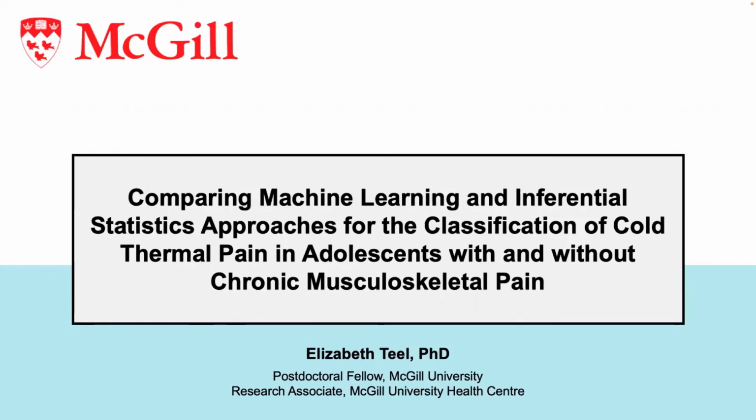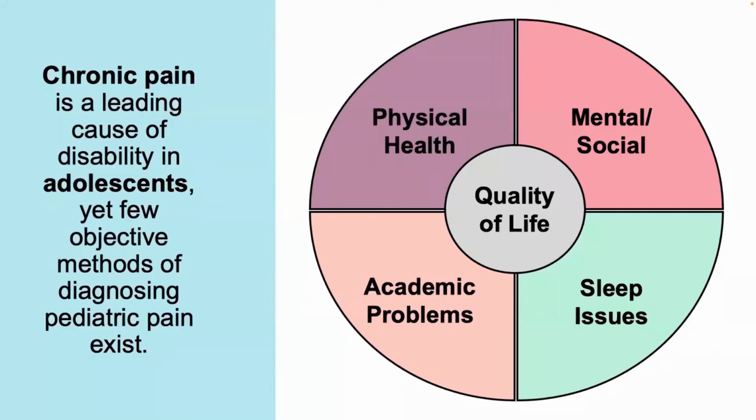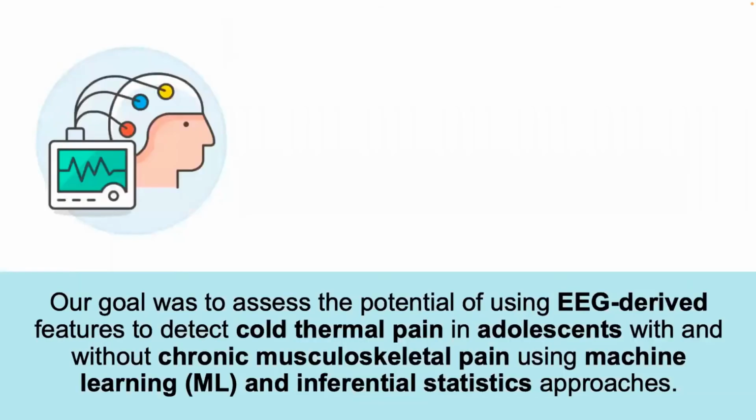Titled Comparing Machine Learning and Inferential Statistic Approaches for the Classification of Cold Thermal Pain in Adolescents with and Without Chronic Musculoskeletal Pain. Chronic pain is a leading cause of disability in adolescents, resulting in clinical deficits and reduced quality of life, yet few objective methods of diagnosing pediatric pain exist.